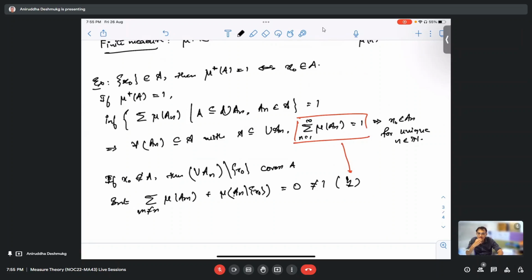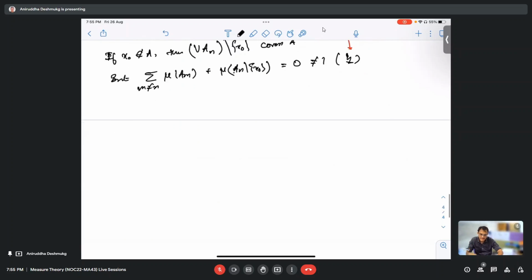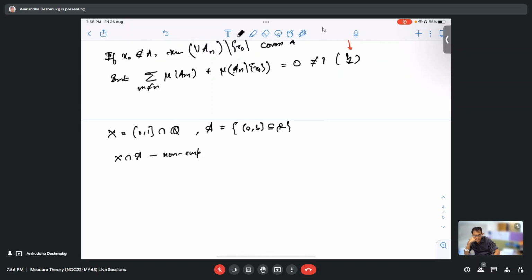There is a set defined as X equals the left open, right closed interval (0, 1] intersection the rational numbers, and there is an algebra in X generated by left open, right closed intervals in R. So in the set X intersection algebra A, are there non-empty countably infinite sets? Is it true or false?